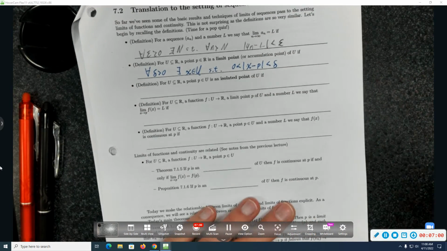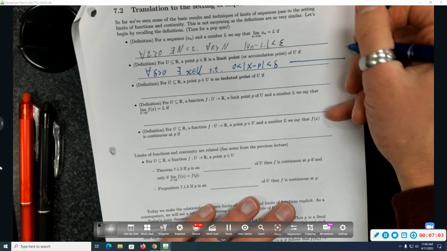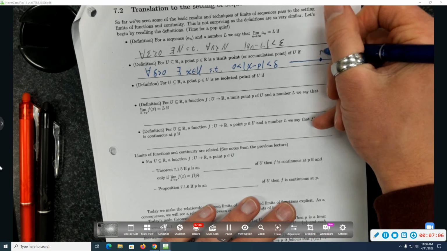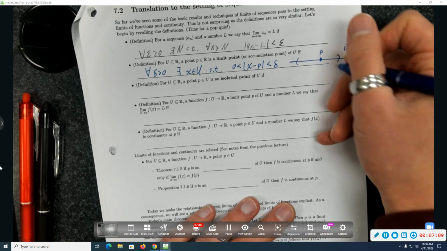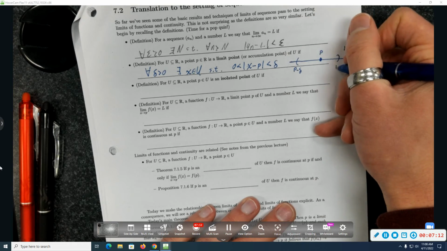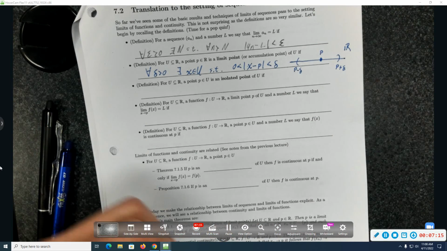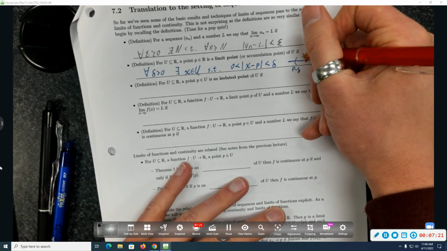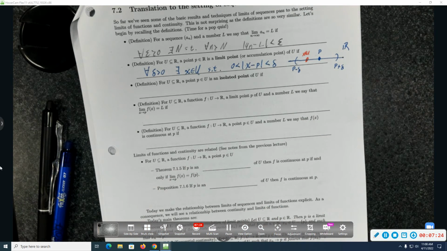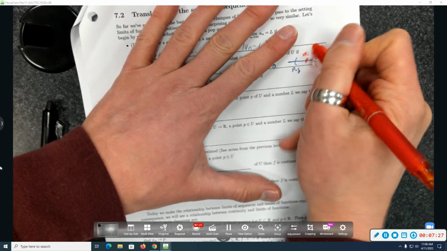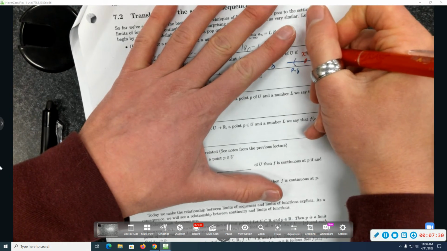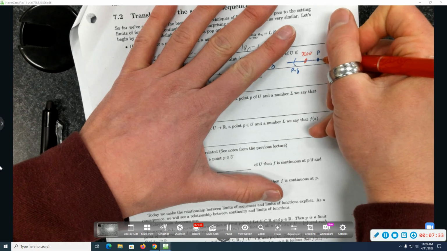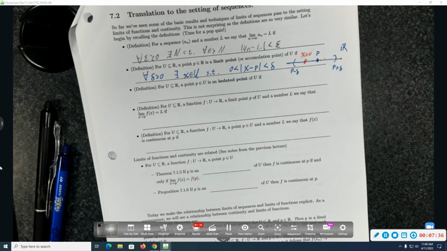So what's the picture of this? Here's the real number line. Here's some point P. This says if you look in any little delta neighborhood, you can find stuff in U in that neighborhood. That's supposed to be an x in U written in orange. So you can keep taking that delta smaller, and you'll find x's that are closer and closer to P. That definition seems reasonable to be called a limit point. There's stuff in the set U that limits to P.